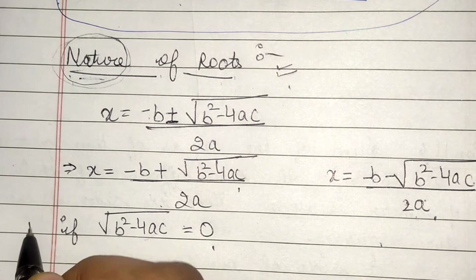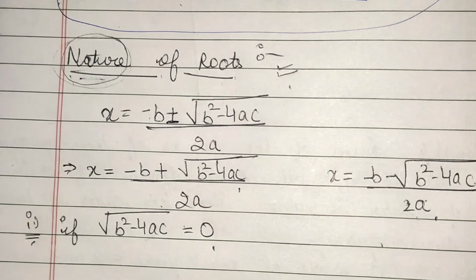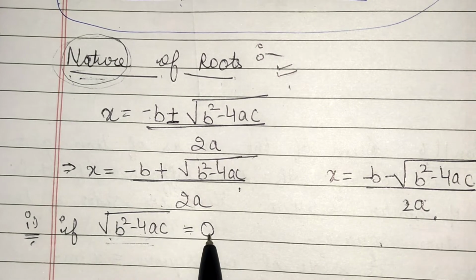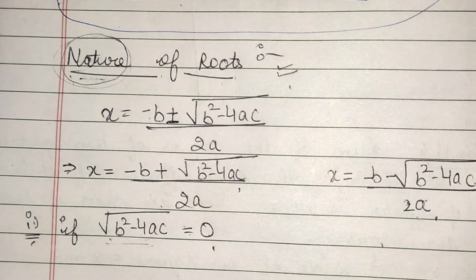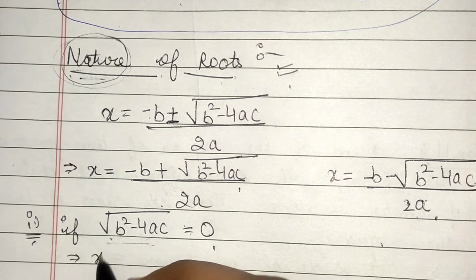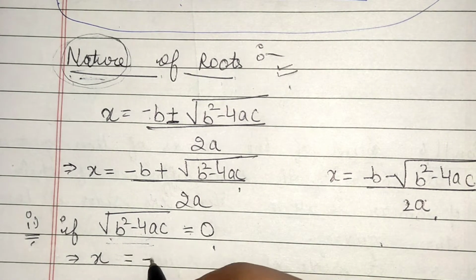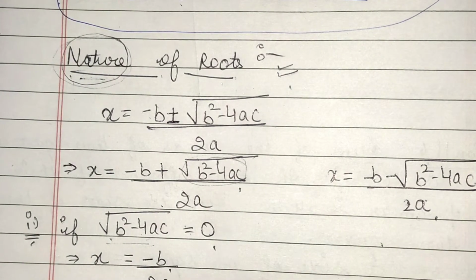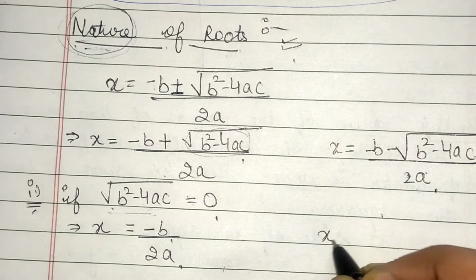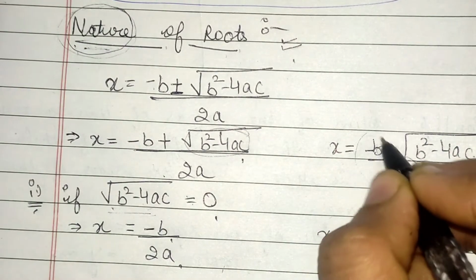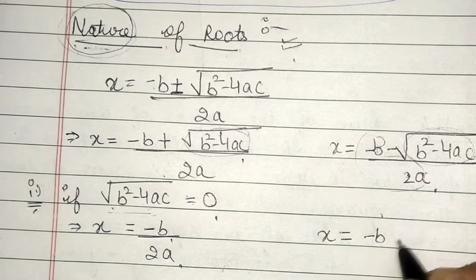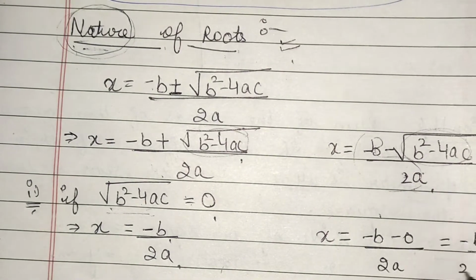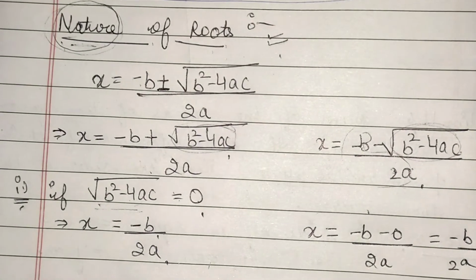Okay, so for that I am assuming the very first condition, that suppose b² - 4ac is equal to 0. Put the values in both the equations. What will you get? Your one root will be, this is 0, so -b divided by 2a, and from here also our second root will be, this will be 0, -b - 0 divided by 2a, which will be -b by 2a.